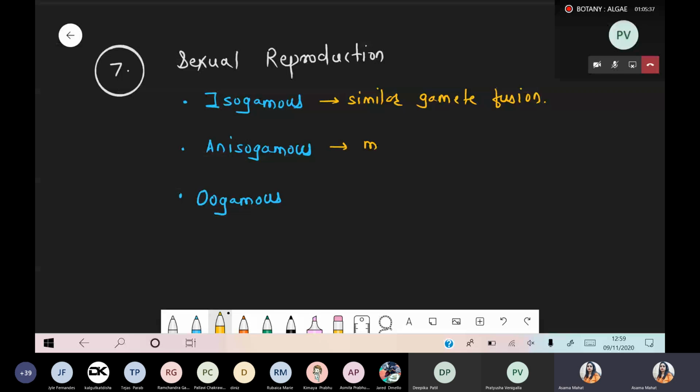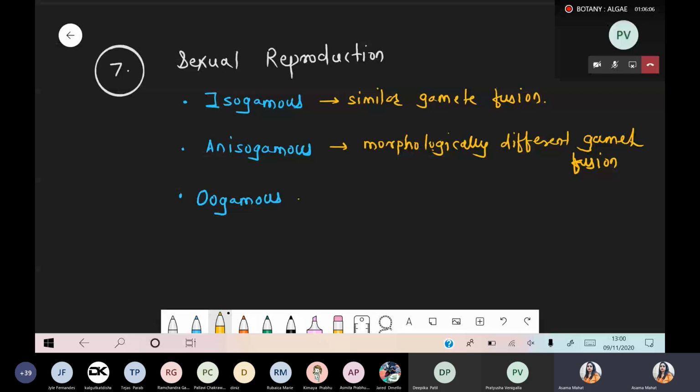Anisogamous means morphologically different, meaning one is small in size, another one is large in size. Morphologically different gametes get fused. Such a type of fusion method is called the anisogamous condition.